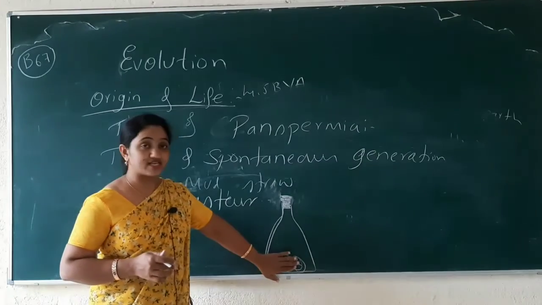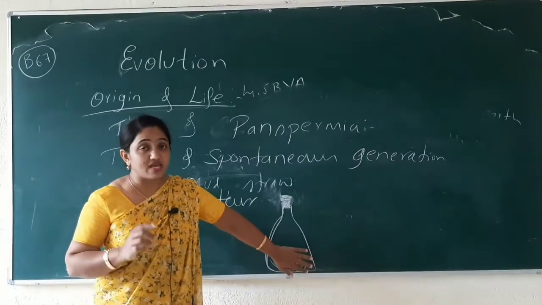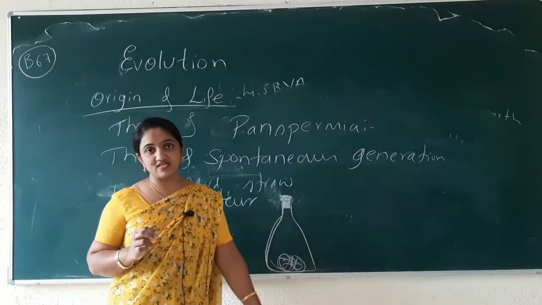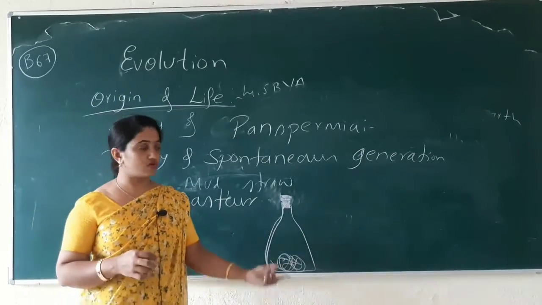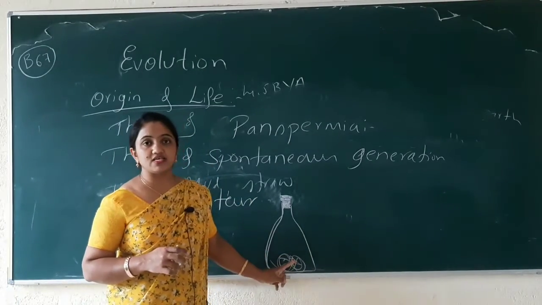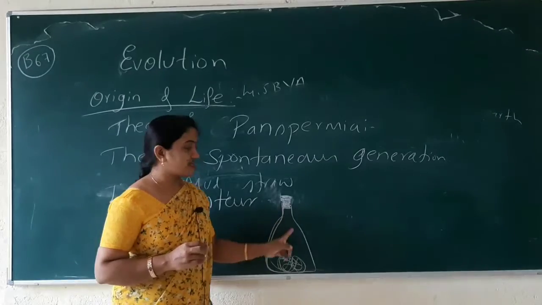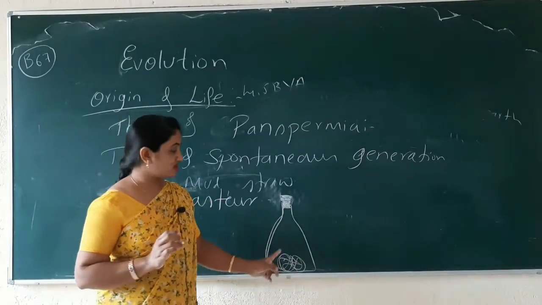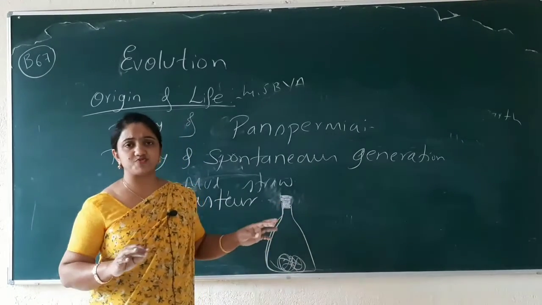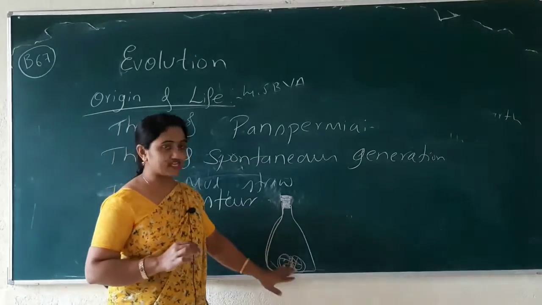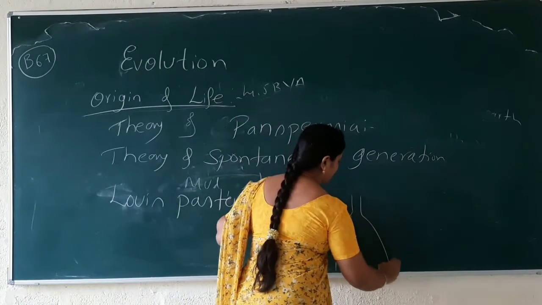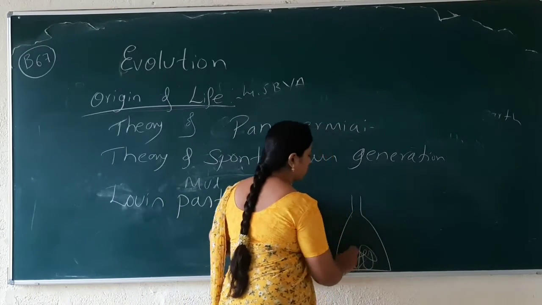yeast. In his experiment, according to the NCERT, he has taken the killed yeast. Many scientists have taken meat also, but according to the NCERT, we have to go with the word killed yeast. In the first experiment, nothing happened. There was no formation of life or any species evolved in his first experiment. And in one more experiment, he let the flask open.